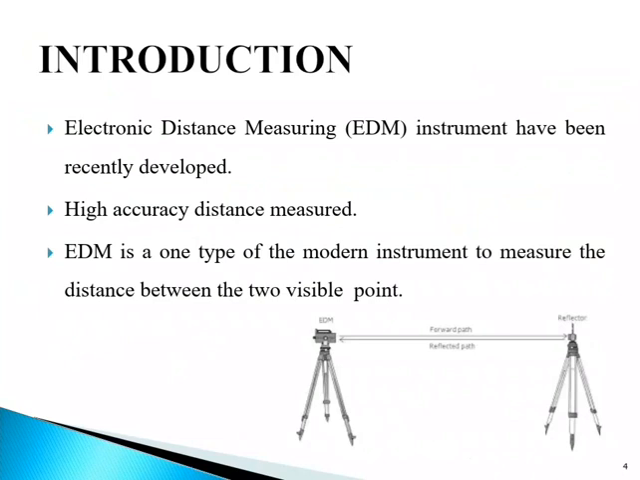If we talk about EDM, meaning electronic distance measurement: electronic distance measuring instruments or electromagnetic distance measuring instruments have been recently developed which give a very high accuracy in distance measurement. The invention and practical application of the technique of electromagnetic distance measurement, denoted by capital EDM, have made it possible to measure directly, to an acceptable accuracy, the distance between any two intervisible points in a surveying method.